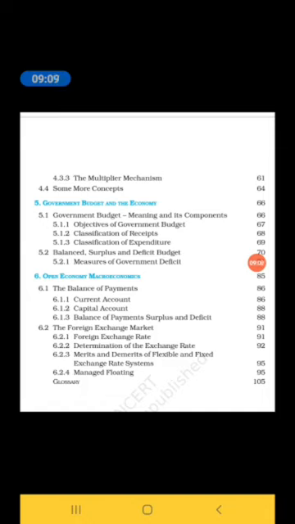Measures of government deficit. There are various kinds of government deficit we see. How we calculate those deficits, that we learn in this measures of government deficit.